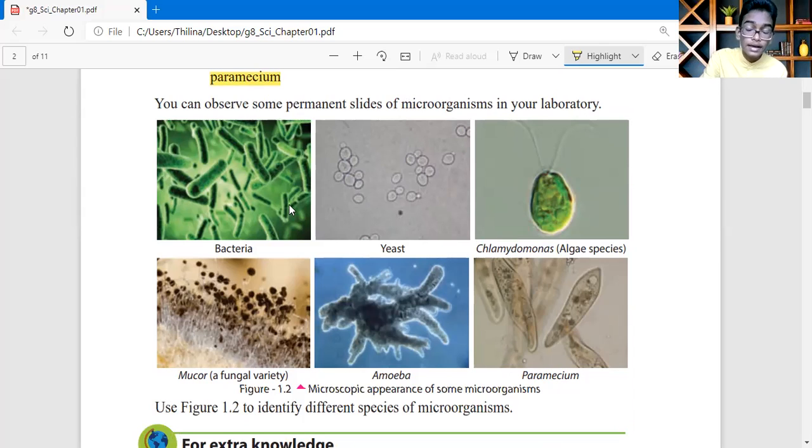Yes, these are the light microscope things. Here, bacteria, then yeast, and chlamydomonas is an algae species. Okay, chlamydomonas means algae species. Then Mucor. What is Mucor? Mucor means fungi. Fungi means just pronouncing it as a fungal variety. Then here is amoeba, paramecium, and some more.